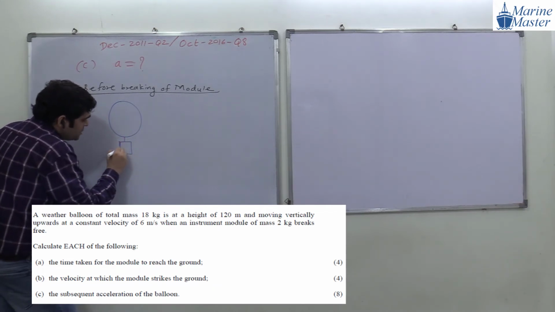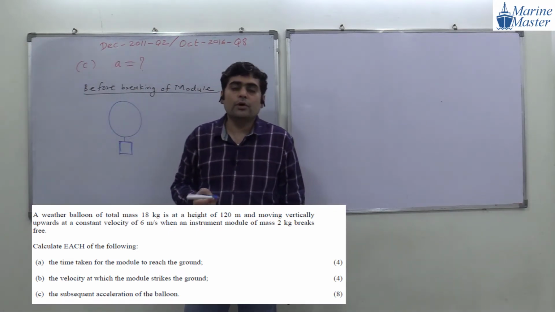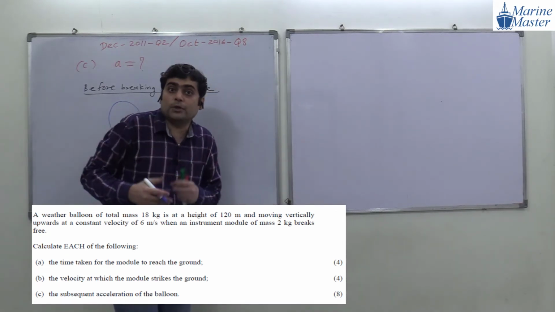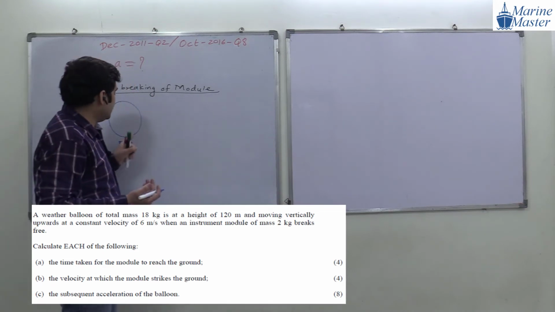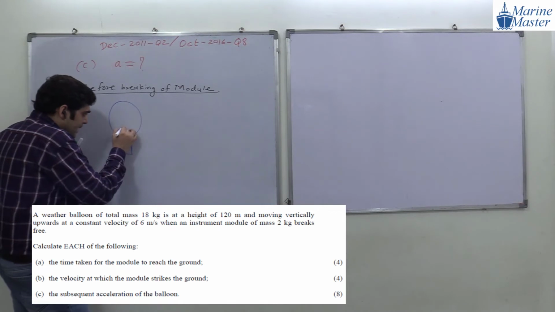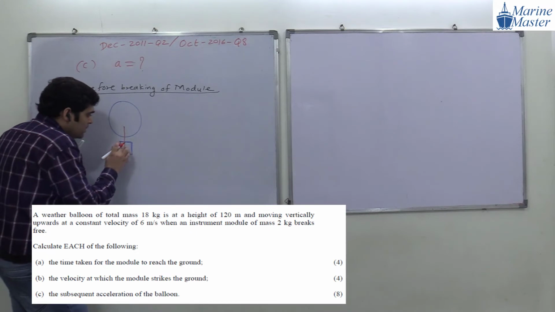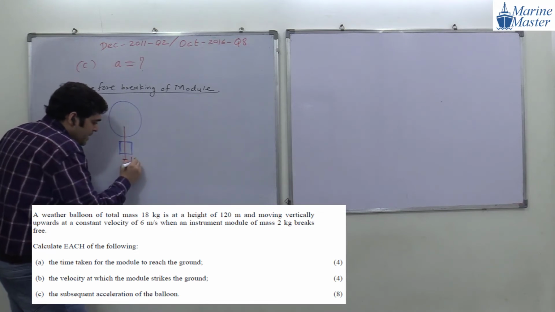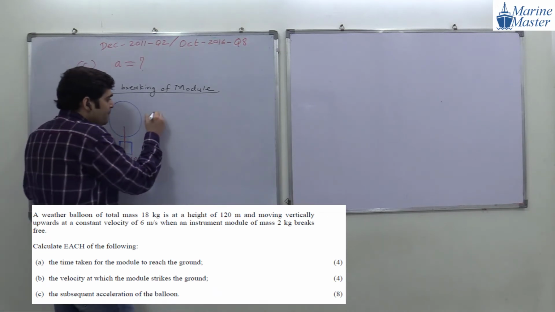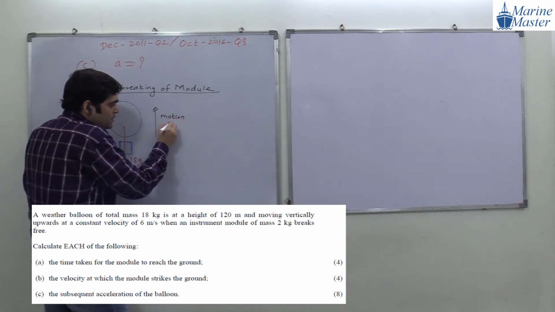How much is the total mass of the balloon, guys? 18 kg. This 18 kg includes the total mass of the balloon. They are saying total mass of the balloon, so it includes module mass also. So if total mass is 18 kg, what will be the weight, guys? How is the motion here? Motion is vertically upward.